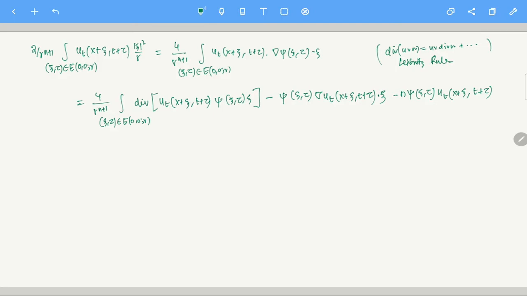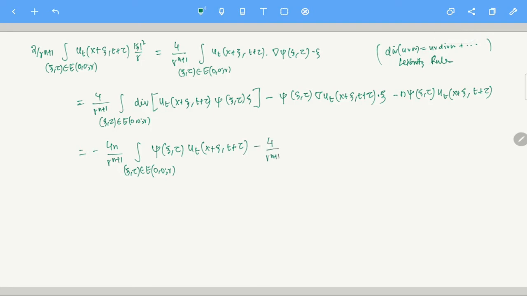Let me write it like this: minus 4n by r power n plus 1, integral xi eta in E(0,r), xi phi of xi eta, u_t at the point x plus xi, t plus tau.